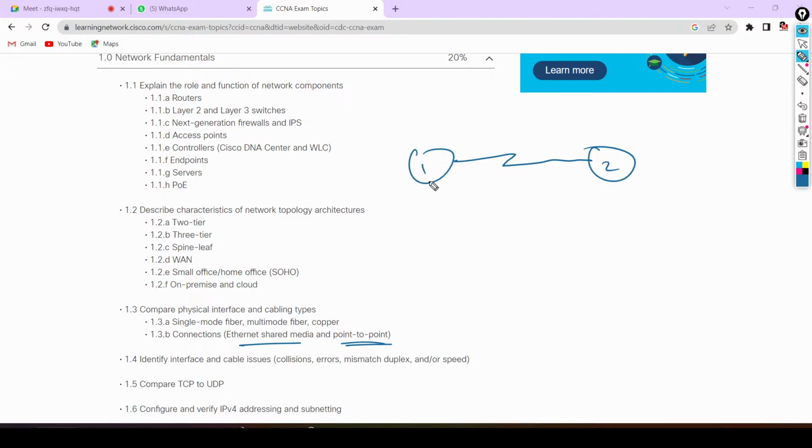To send traffic from router 1 to router 2. Because whatever traffic router 1 will send on this link, only this router will receive that. Yes or no? No other device can receive it.